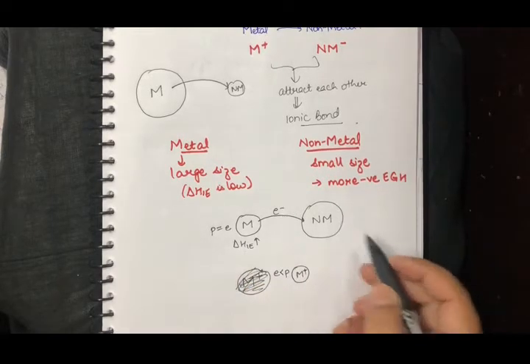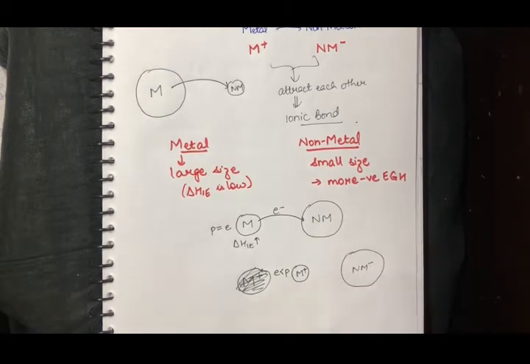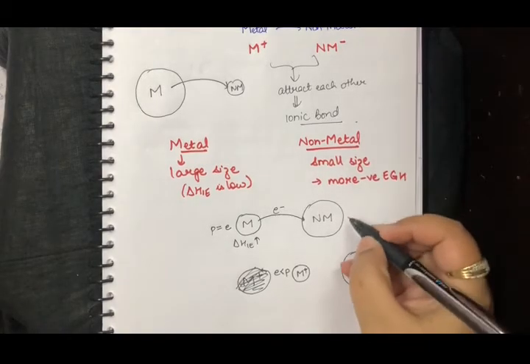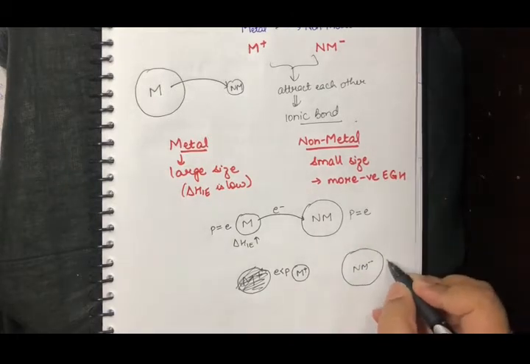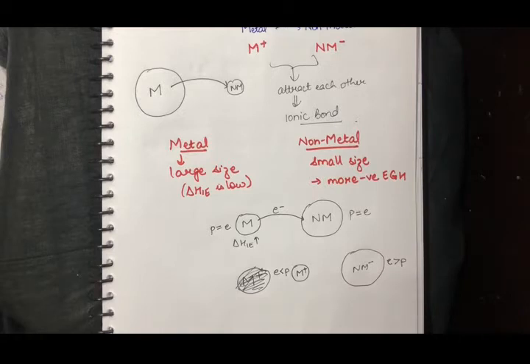What will happen to the non-metal? Non-metal will become even bigger in size. Why? Because by addition of that particular electron, here also the protons were equal to the number of electrons. What has happened here? The electrons are greater than the number of protons. So now there are lesser number of protons that are binding to the electrons that are now more in number.